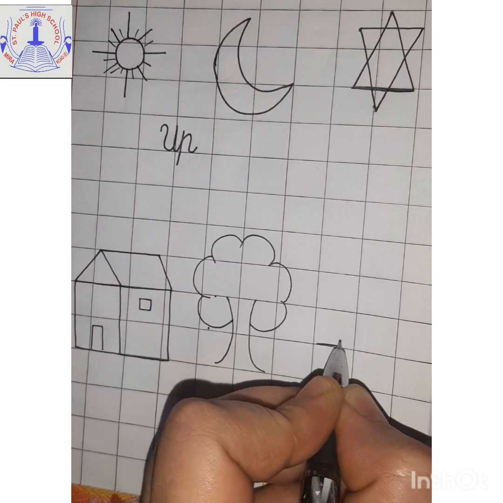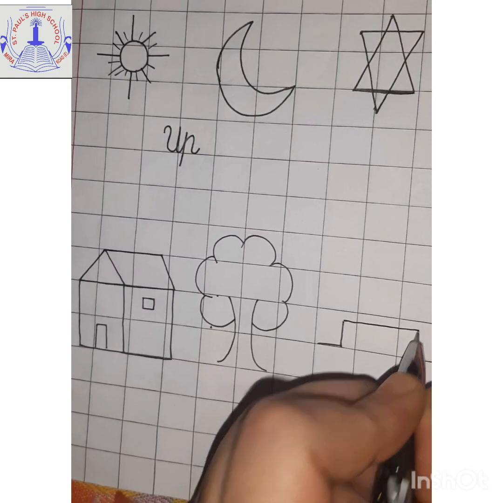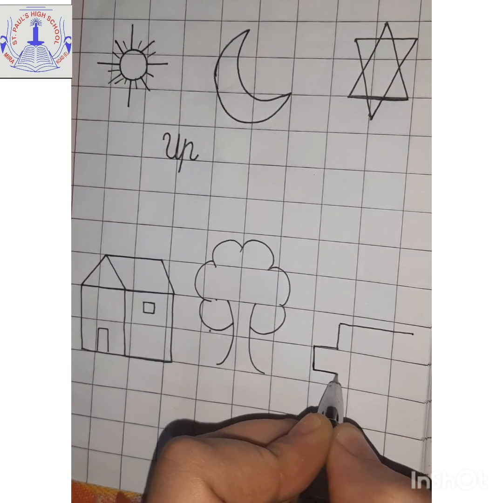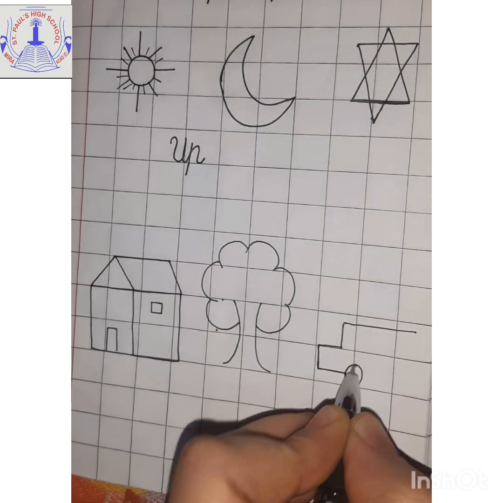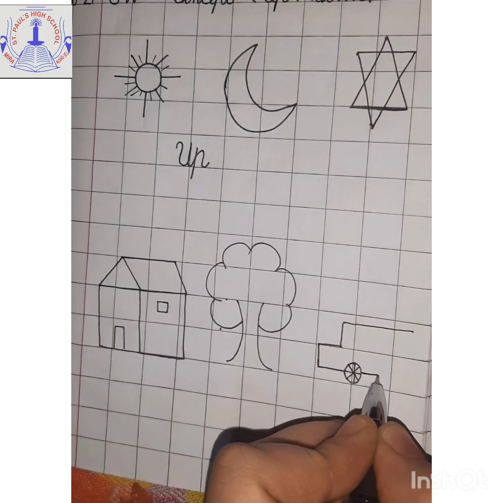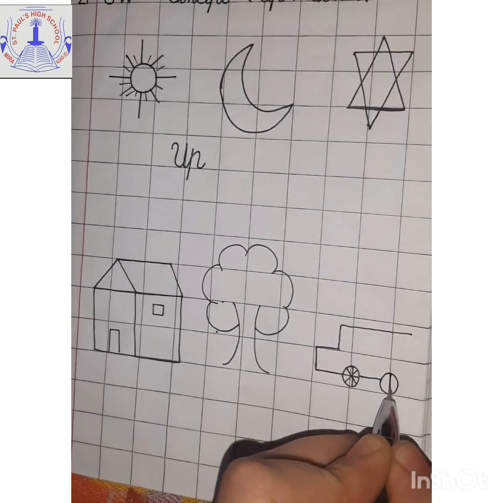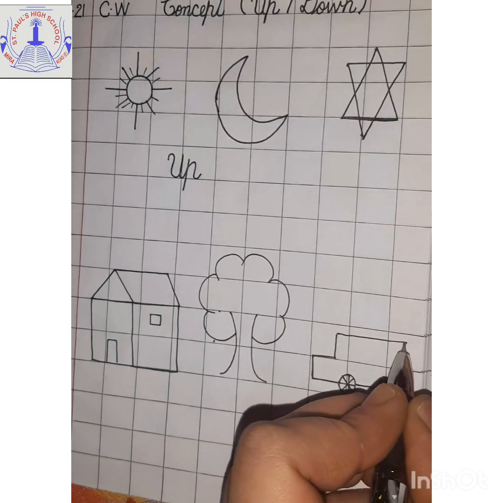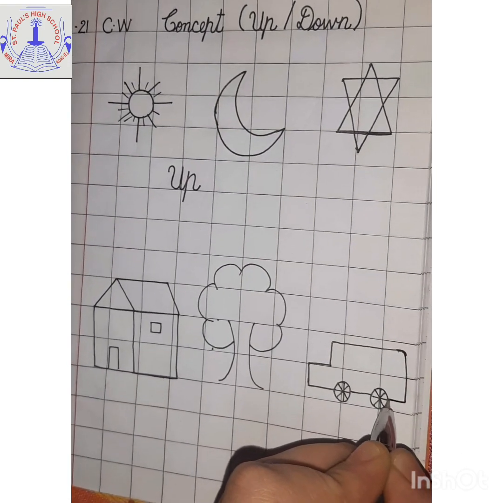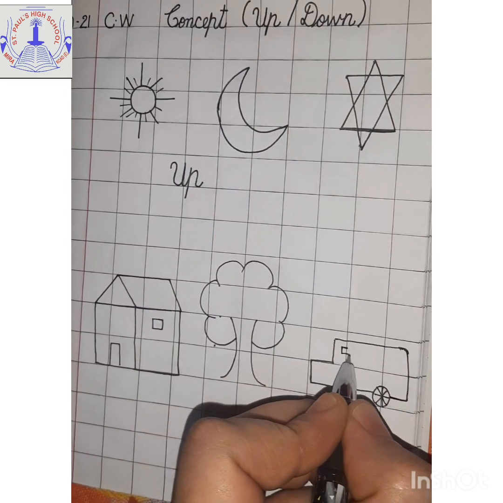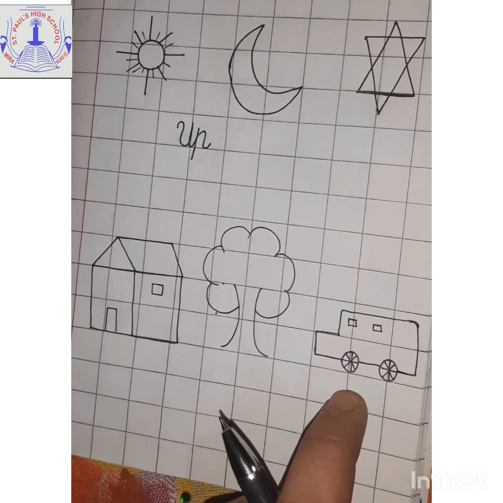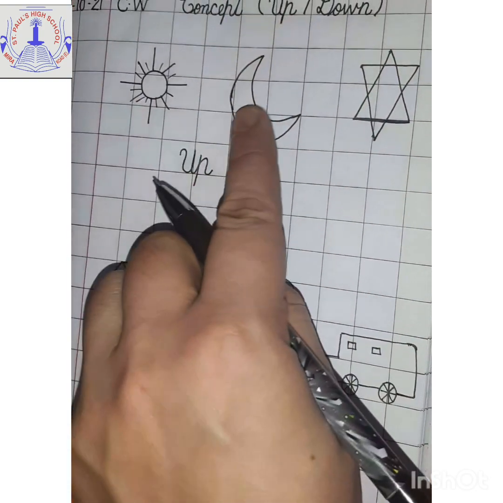Make a sleeping line. Go up with standing line. Go towards right with a sleeping line. Now from the first sleeping line, come down with standing line. Go right with sleeping line. Make a circle. Inside that make the image of standing line, sleeping line, slanting line, slanting line. Then again make a sleeping line. Make one more tire. For that make circle. Then from top come down with standing line and join it with sleeping line. Yes, and inside it you have to make 2 small windows. So our van is ready.